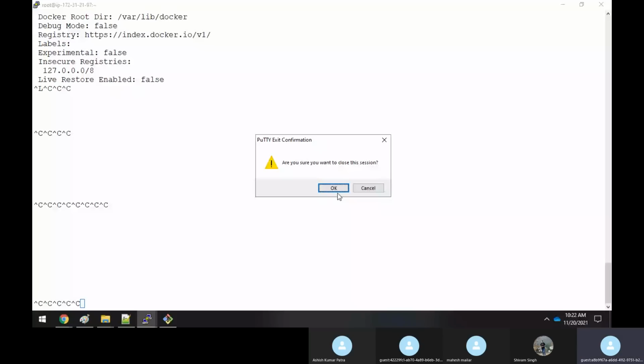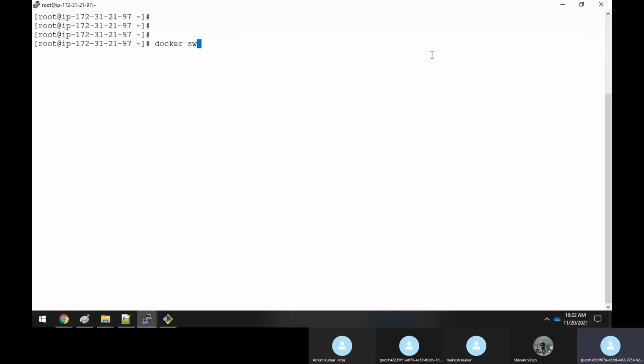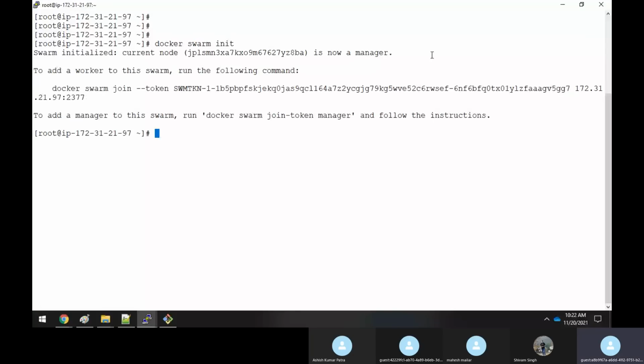Okay, so here 97, basically you have to understand, 97 is nothing but your master node. We'll make this a master node. To do that, you have to run the command docker swarm init. If you run this command, you could see it says swarm initialized, current node is now a manager. You can use the name master or manager, both are the same, but in Docker terminology we call it a manager, and the others will be worker nodes. Now this machine has become a master.